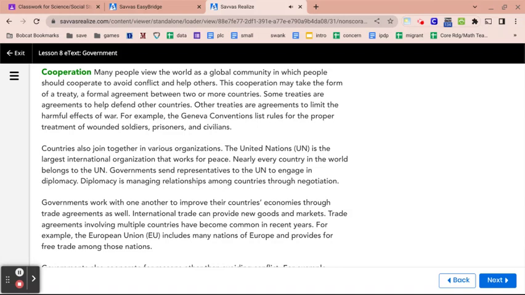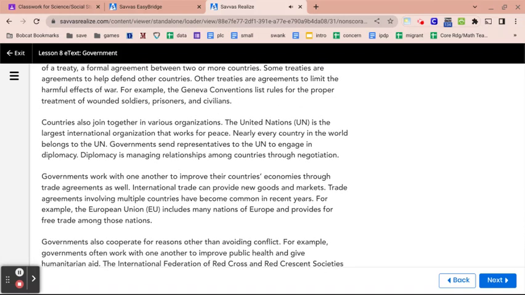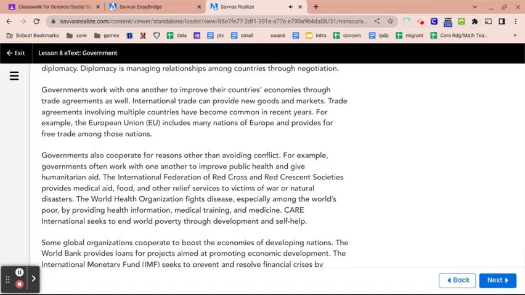Countries also join together in various organizations. The United Nations, UN, is the largest international organization that works for peace. Nearly every country in the world belongs to the UN. Governments send representatives to the UN to engage in diplomacy. Diplomacy is managing relationships among countries through negotiation.